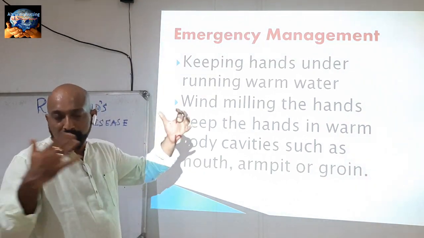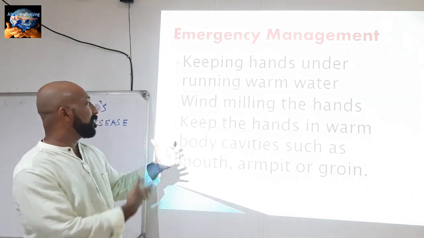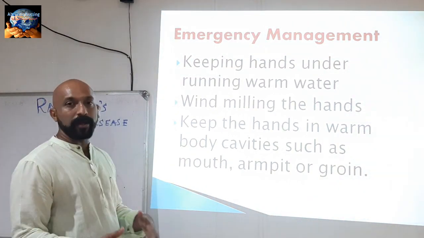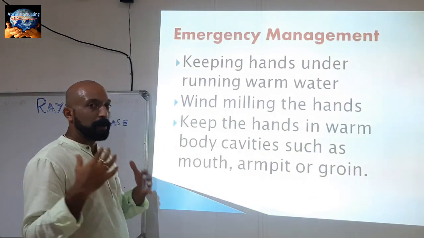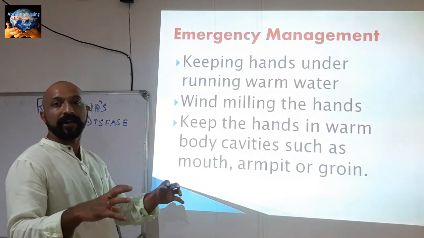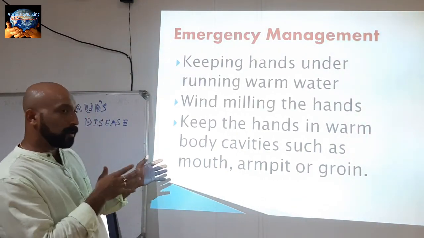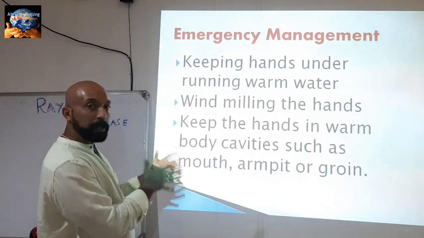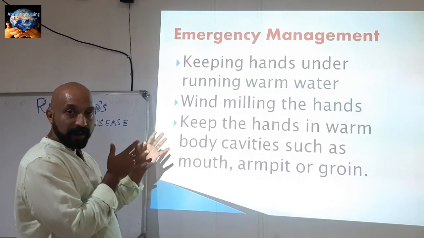Tell the patient to keep their hands in their own warm cavities, such as the armpit, groin or mouth. These are the main warm areas, and the warmth will vasodilate the arteries and increase the blood supply, so that Raynaud's phenomenon can be suddenly reduced.